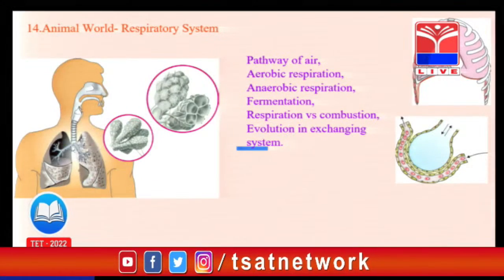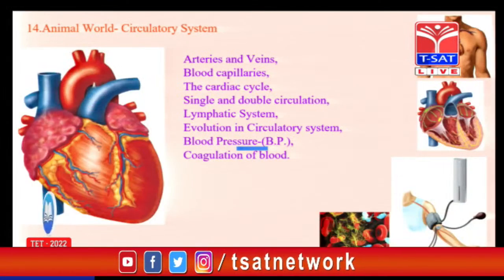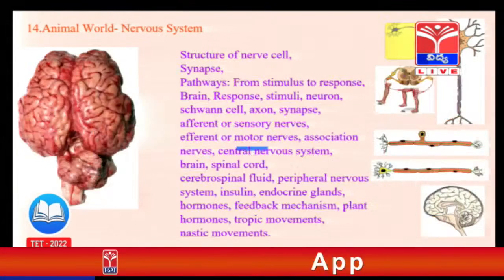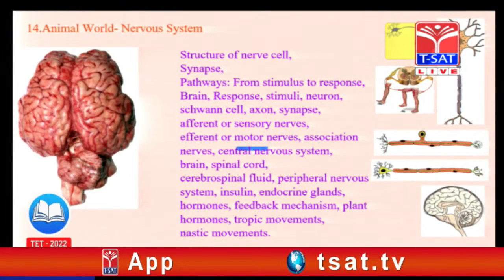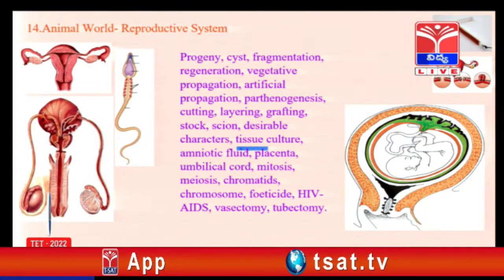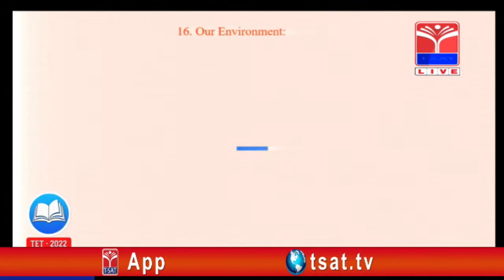In the animal world also, digestive system is there, respiratory system, circulatory system and excretory system, nervous system or coordination, reproductive system. Like this, all systems are there. You may see here some examples of questions.